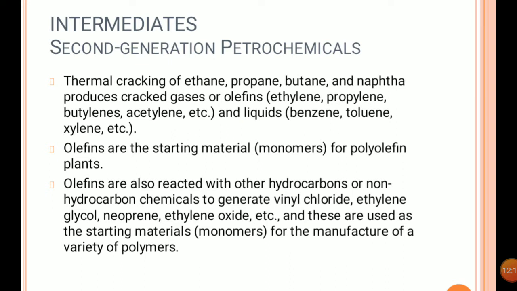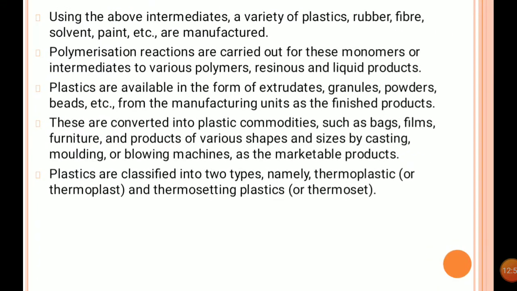Whatever first generation chemicals we get, they are further given a physical and a chemical change. So we can get second generation products, and they are generally polymers of various hydrocarbons. So here we can see polypropylene, ethylene. Whatever monomers we are getting, we can convert into polymer, and we can get polyethylene, polypropylene, polybutylene. Likewise PVC, all these products are generally second generation chemicals. Now we can see the third generation.